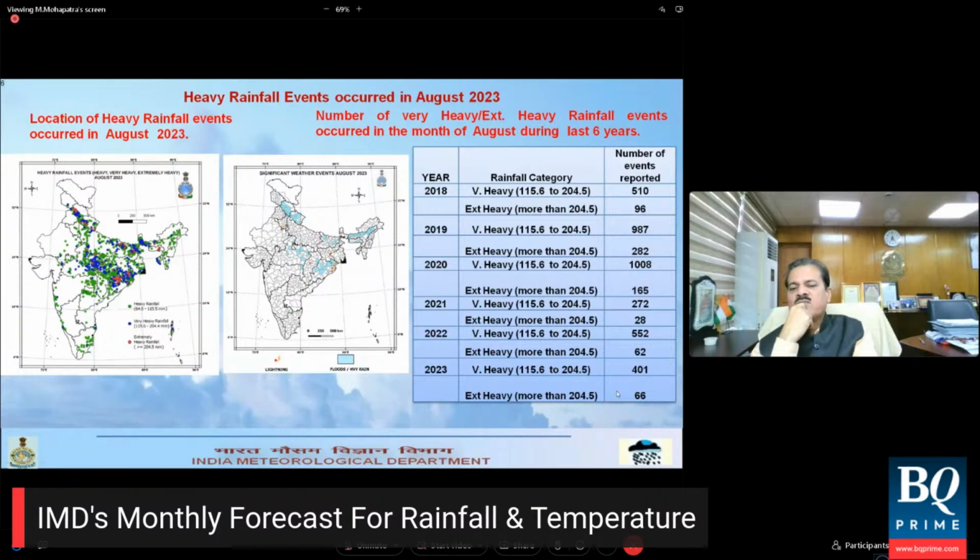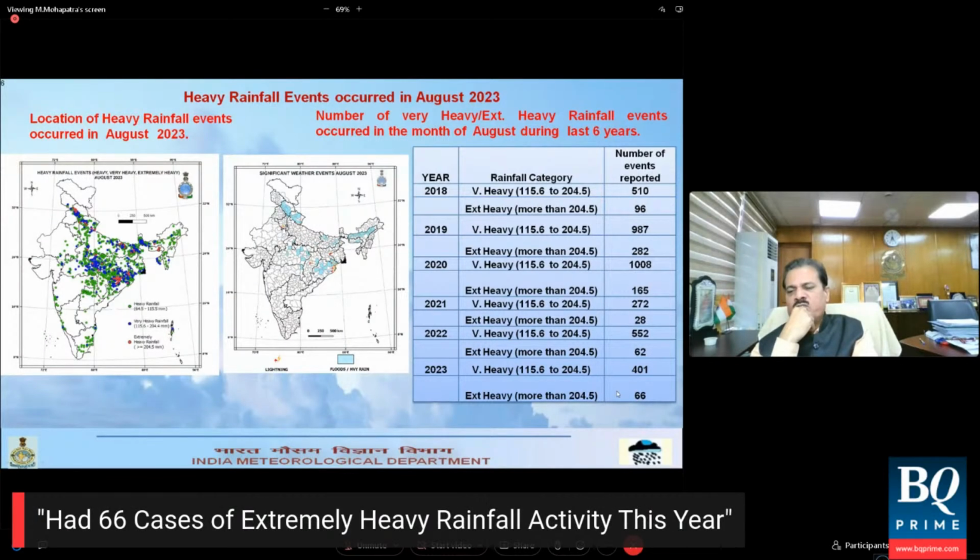So the total number of, for example, very heavy rainfall events has been less this year. Activity in terms of extremely heavy rainfall has not been so high. It has been 66 only. Again, we have to consider that the number of stations has also increased, so it is not an absolute value. In that sense, the number of days has been less compared to certain years like 2018 and others.